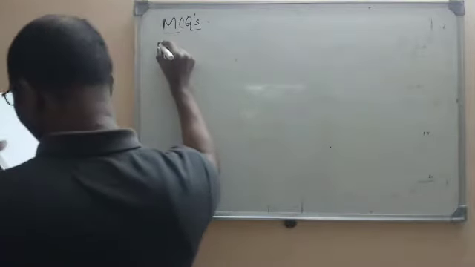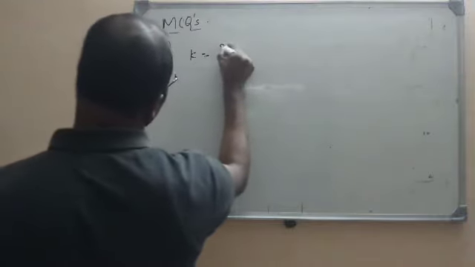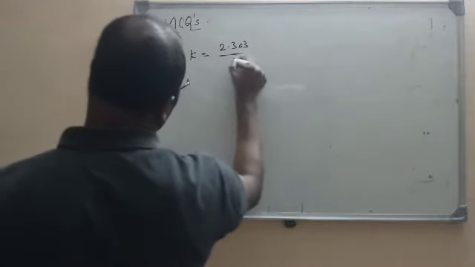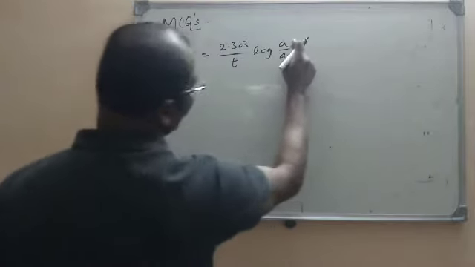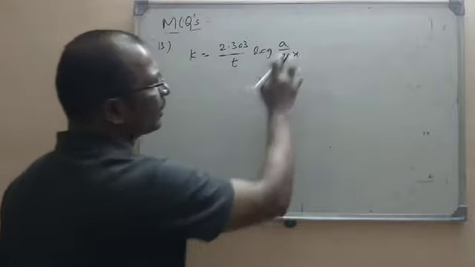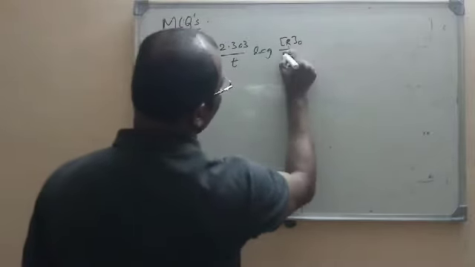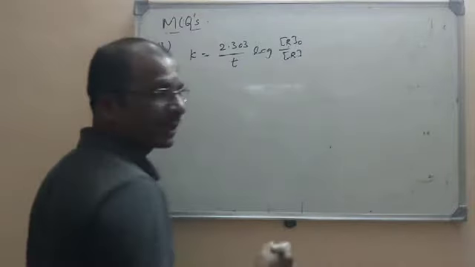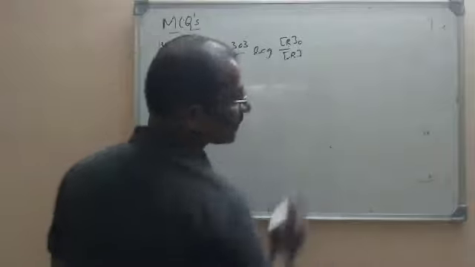So it is a first order reaction. What is the velocity constant for a first order reaction? K is equal to 2.303 by T into log A by A minus X. A means initial concentration, A minus X means concentration after time T. Usually we are using here R naught and R. Both are same. You can use either A by A minus X or R naught by R. Now 75% is reacted.